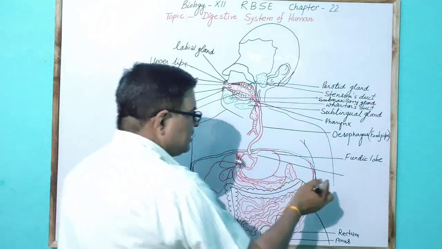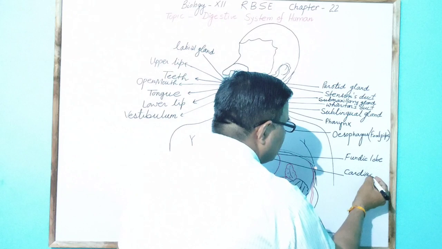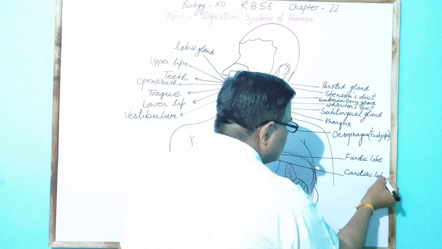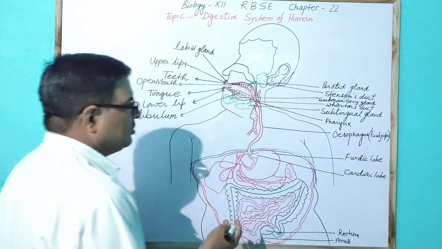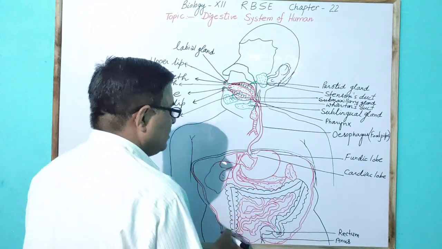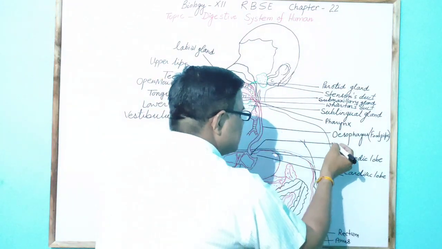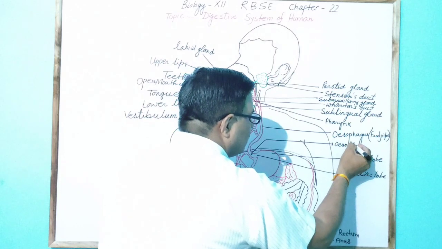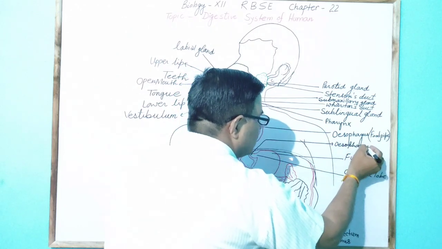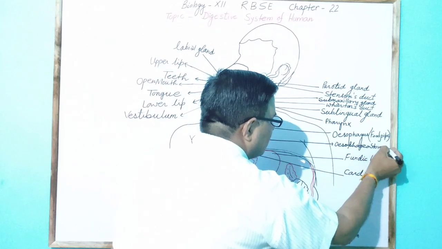The food enters the cardiac lobe of the stomach from the oesophagus, but this food is generally guarded by an inspector, called the oesophagio-stomach sphincter.